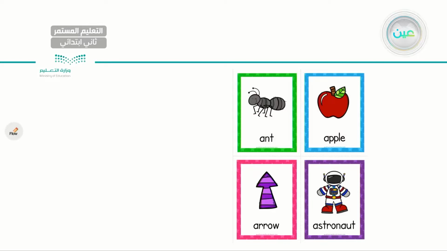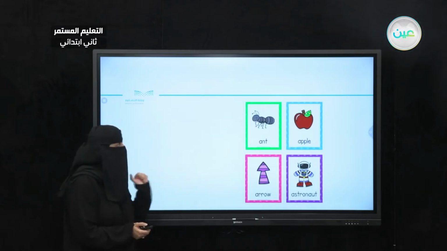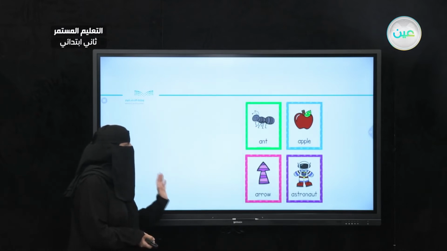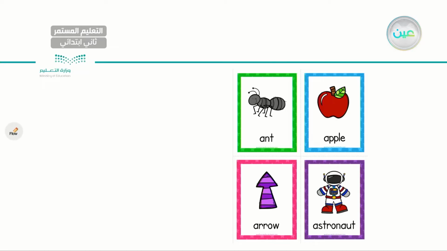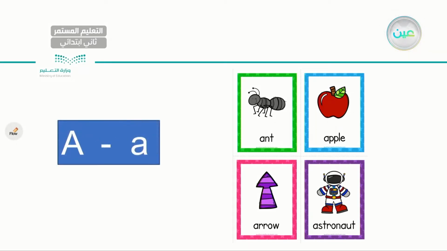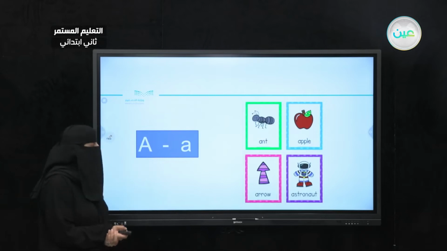So let's go ahead and revise some of the letters with specific words. As you can see here, I have 4 words. Let's try to read them. Ant, apple, arrow, astronaut. So the letter here is letter A. Very good. As you can see, I have capital A and small a. Let's go ahead and read the words one more time.